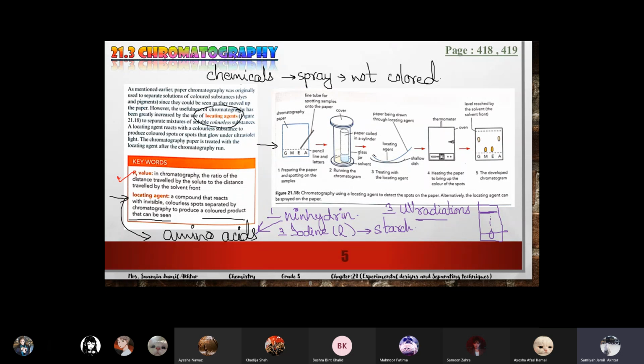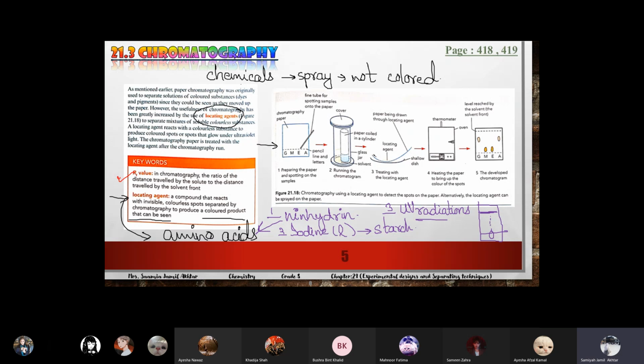So this is a non-chemical locating agent. Please note them down. I think the examples are not mentioned in the book, but they can come in past papers. These two are chemicals, and UV radiations are a non-chemical locating agent.